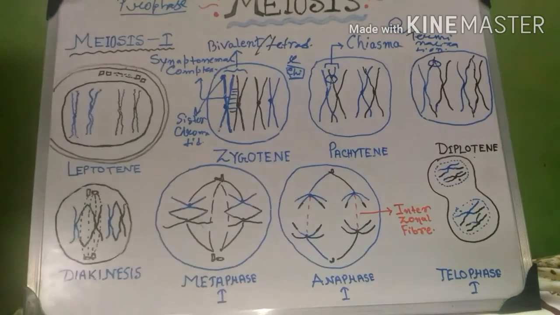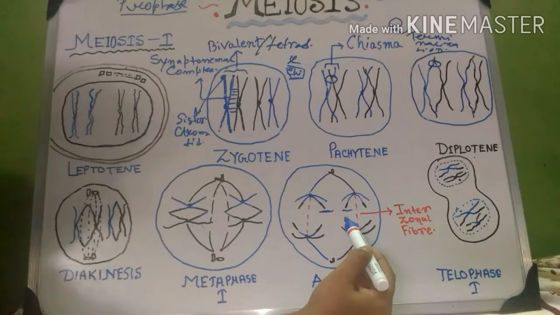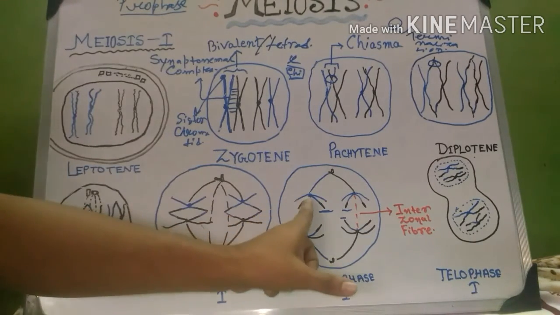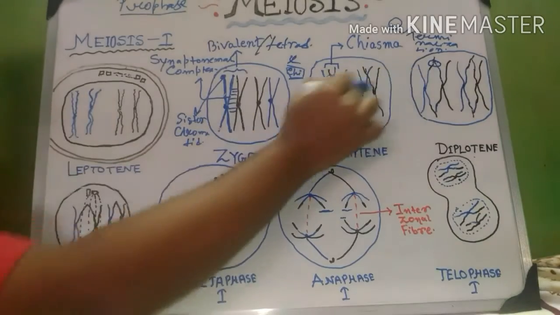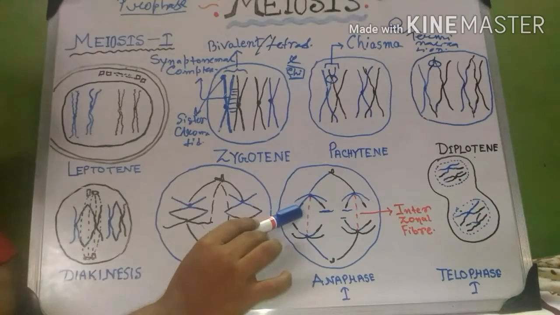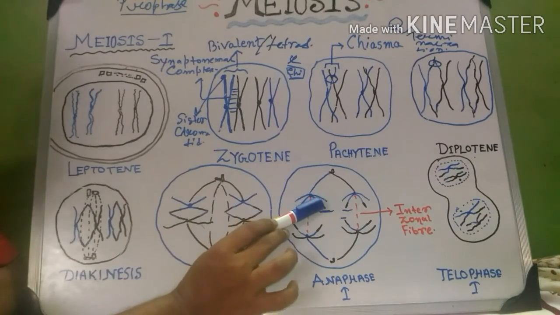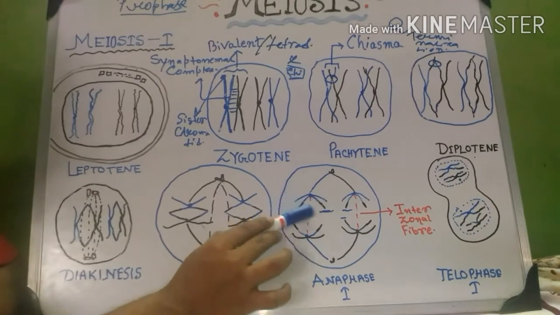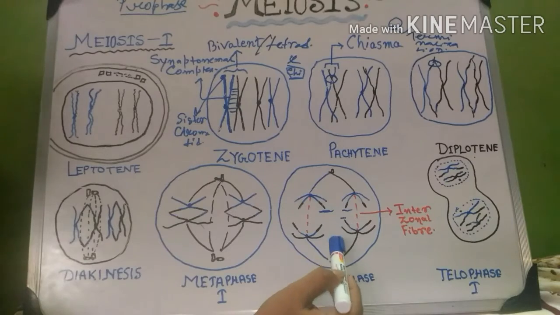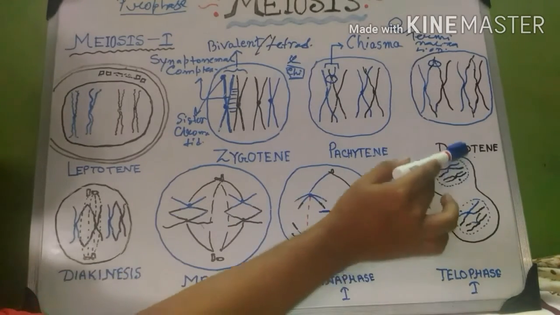Now carefully look at this point. The blue and black are simultaneously present because recombination happened. This is the importance of meiosis cell division, or the pachytene subphase of prophase. This is recombinant DNA. Better to say, these are recombinant DNA. After completion of anaphase 1, the nucleus enters into telophase 1.